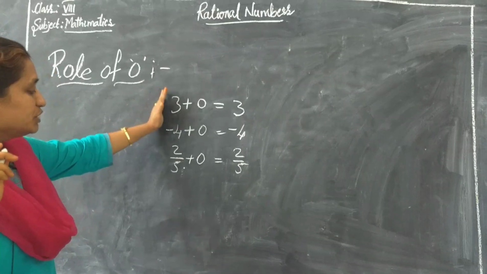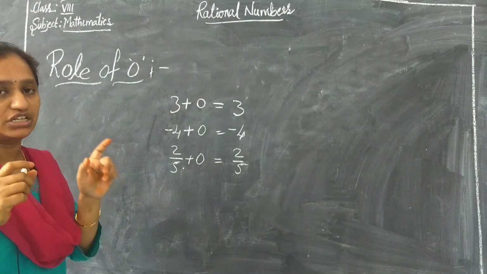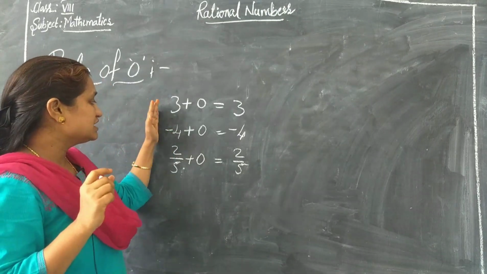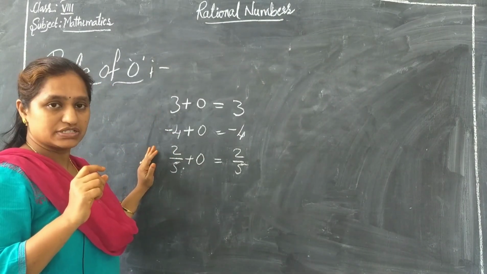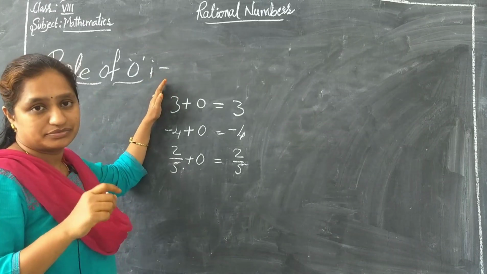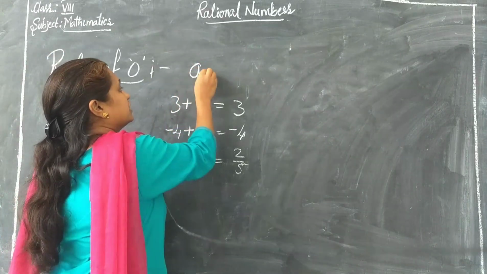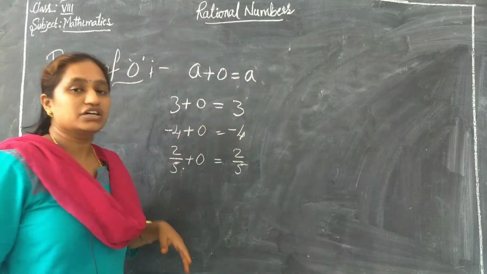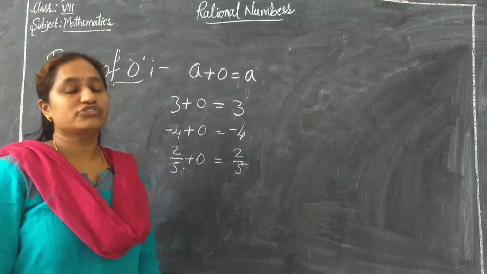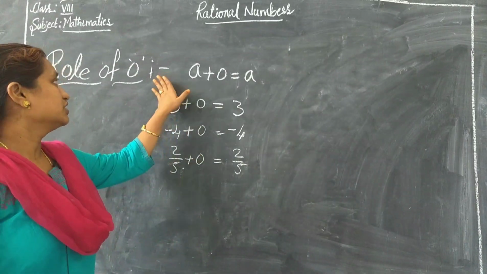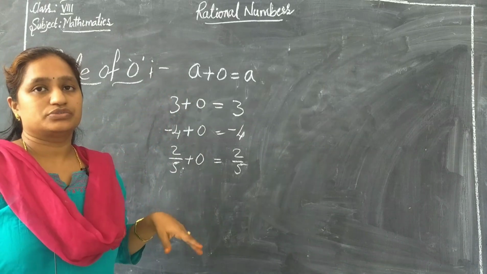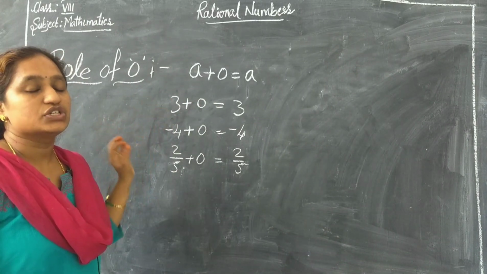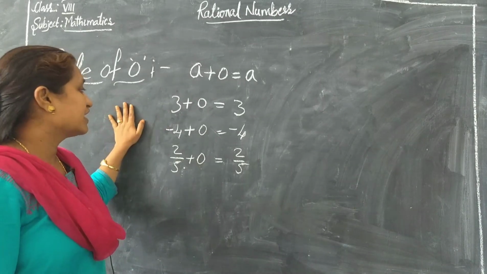So can I assume all these numbers as a variable? Yes, can I name it as A? Now, A plus 0 is equal to A. This is the role of 0. 0 is called the additive identity.